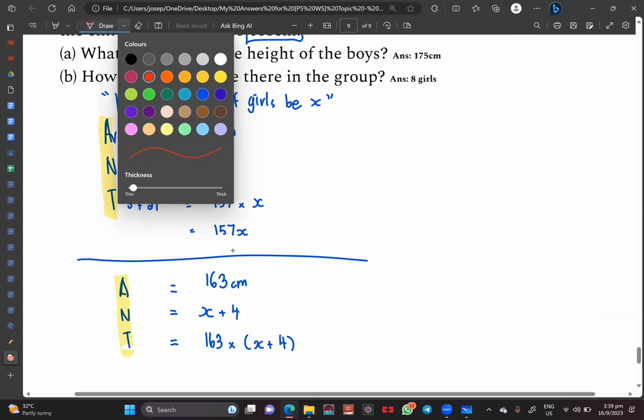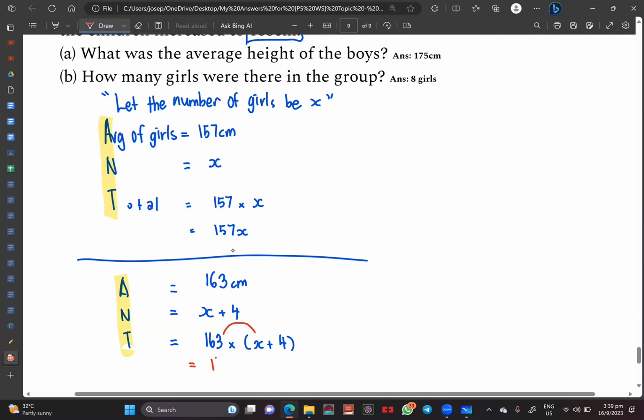So we are going to do rainbow method. 163 times X, we get to 163X. 163 times 4. When I do 163 times 4, I get to 652. Does that make sense to you? Now, Teacher Joseph, why is it that my total will change? You can see or not? What do you think caused the total to change?